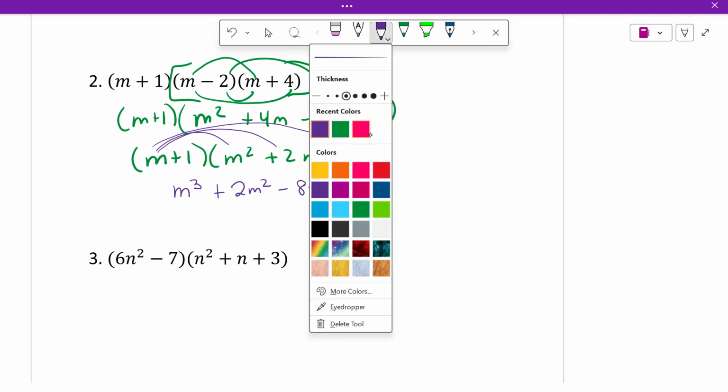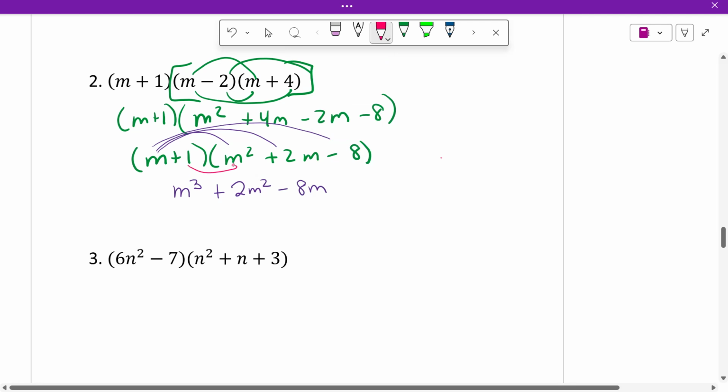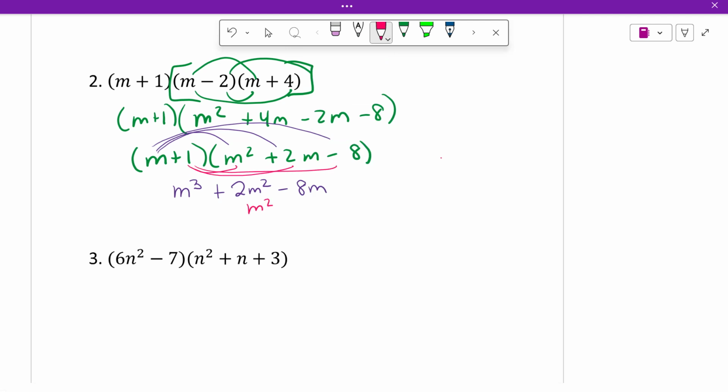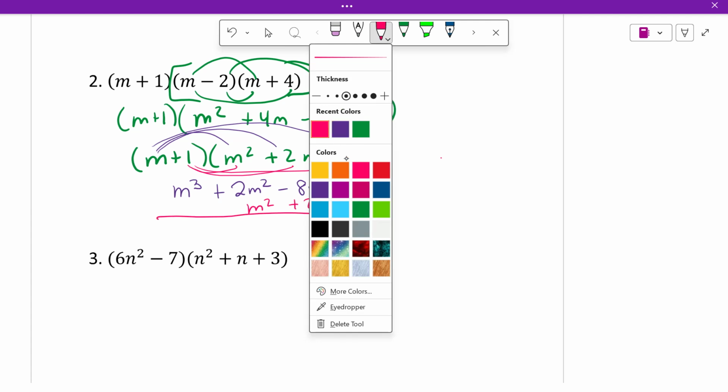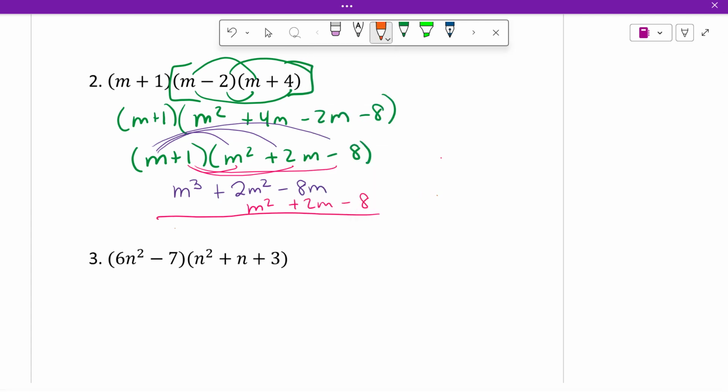And then I take 1 times all these, which is just m squared plus 2m minus 8. And I add them together to get m cubed. What's 2m squared plus m squared? 3m squared. Negative 8m and 2m, negative 6m minus 8.